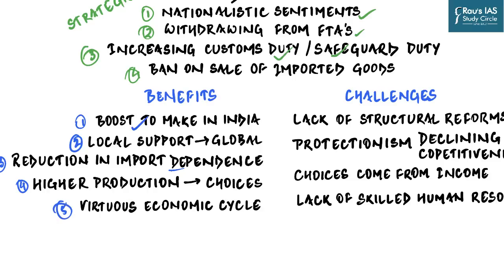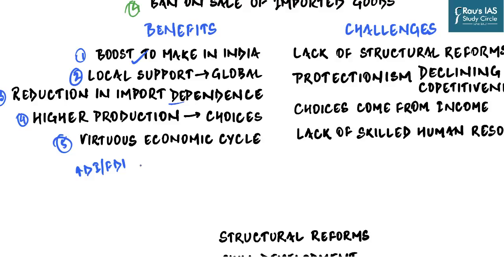Increase in domestic investment and FDI leads to increase in employment opportunities in our country, which then results in increase in per capita income, which then results in higher demand for goods. Now, in order to meet this higher demand, you will have increased investment or increase in foreign direct investment to meet that demand. And so this cycle continues forever, and this is a perpetual virtuous economic cycle.